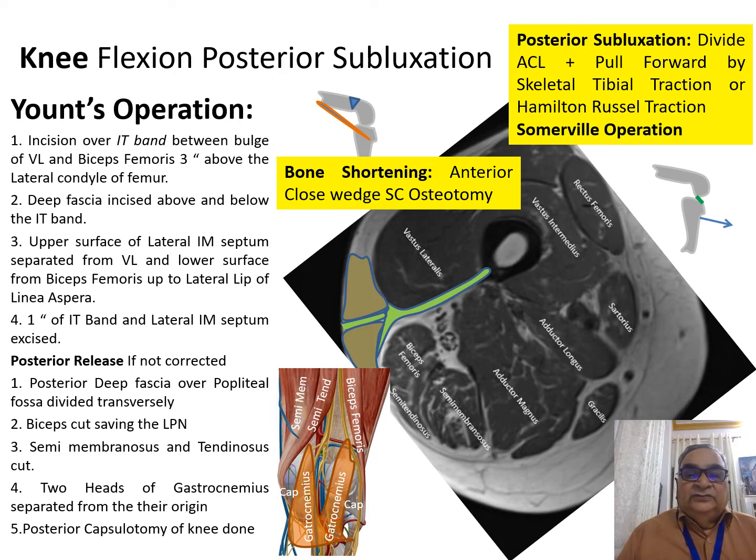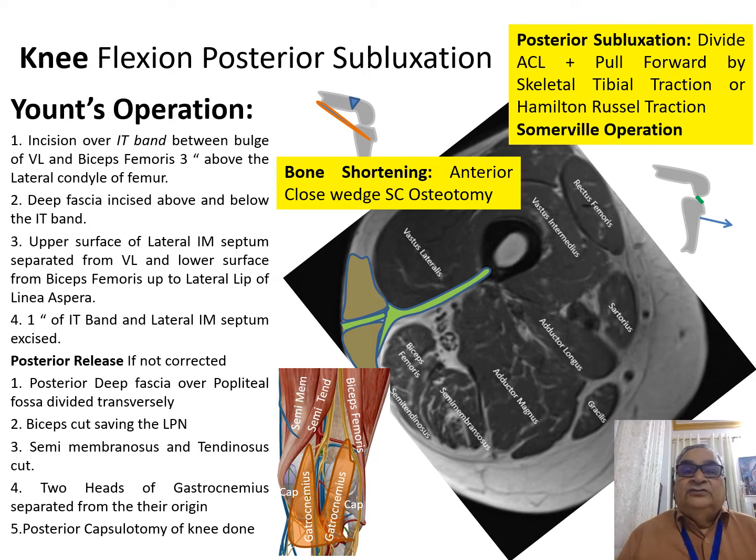Then you divide from the supracondylar ridge the lateral and the medial head of the gastrocnemius, and you do a posterior capsulotomy. Now this is the soft tissue release for flexion contracture of the knee, and when you start extending the knee, you feel for the lateral popliteal nerve. If you feel that in the extension the lateral popliteal nerve is tight, then you do a bone shortening operation, which is an anterior closed wedge supracondylar osteotomy.